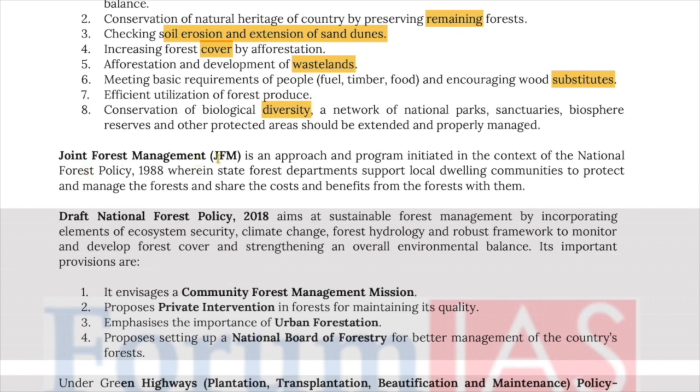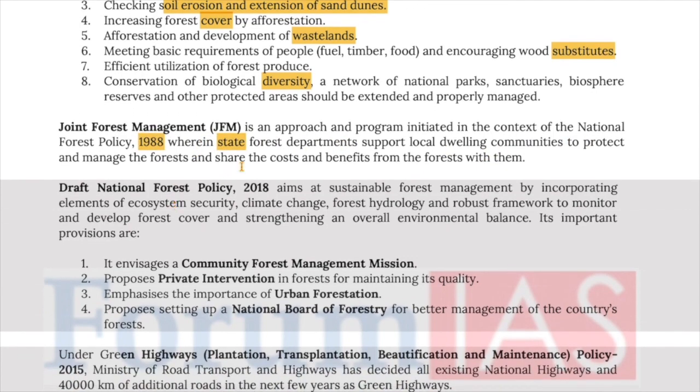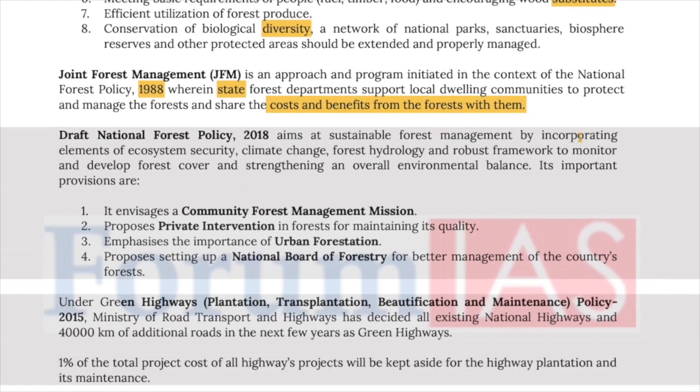Now let's look at joint forest management. It is an approach and program initiated in the context of the National Forest Policy of 1988, wherein state forest departments support local dwelling communities to protect and manage the forest and share the cost and benefits from the forest with them.